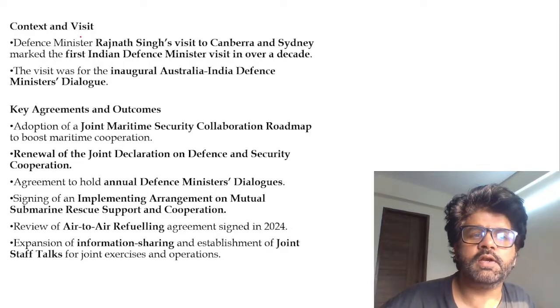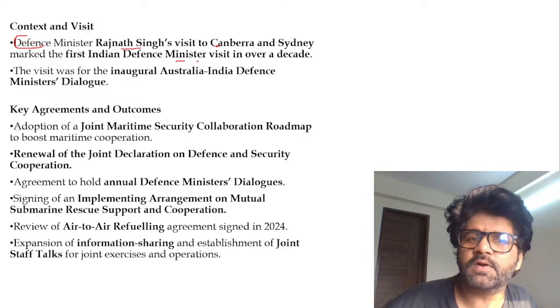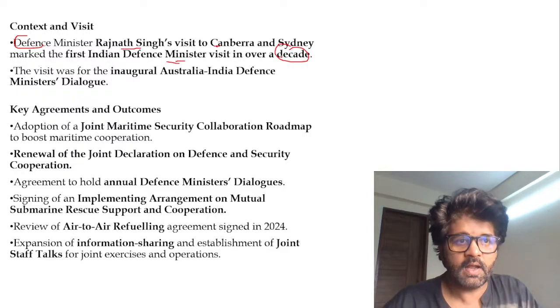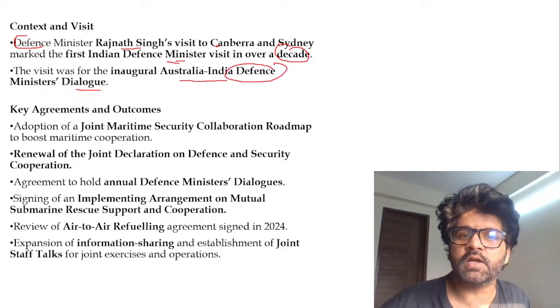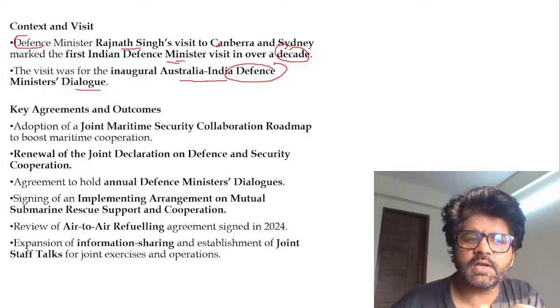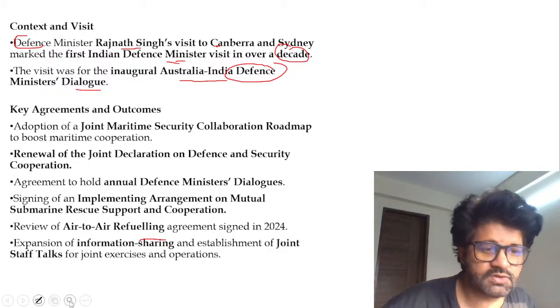And why is it in the news again? Defense Minister Rajnath Singh's meeting, for the first time in almost a decade. And this is the inaugural Australia-India Defense Minister dialogue. Defense means now we want cooperation. Cooperation in what? In refueling and all those things. And this is the third stage of the relationship, guys.